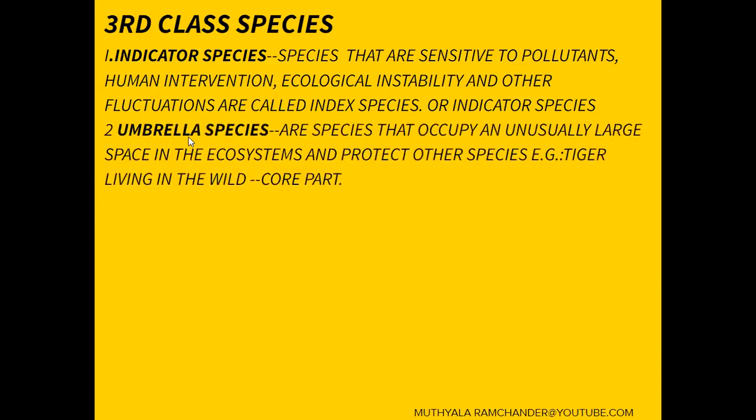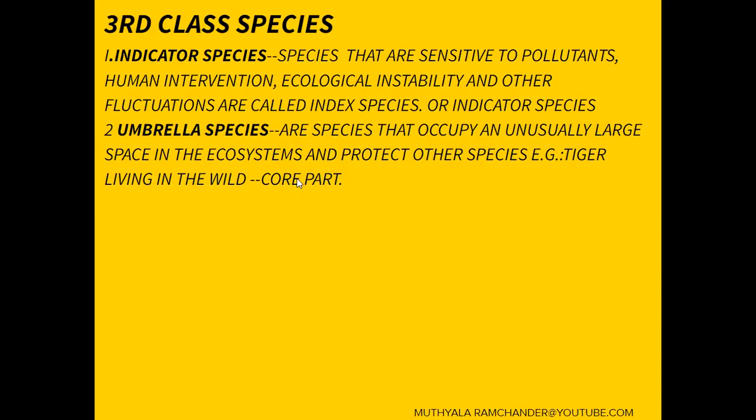Then the second type of third class plants is umbrella species. The umbrella species are those that occupy an unusually large space in the ecosystem and protect other species. Example, the tiger living in the wild in the main part, that is the core part. If the core part is protected directly, living organisms are protected indirectly.